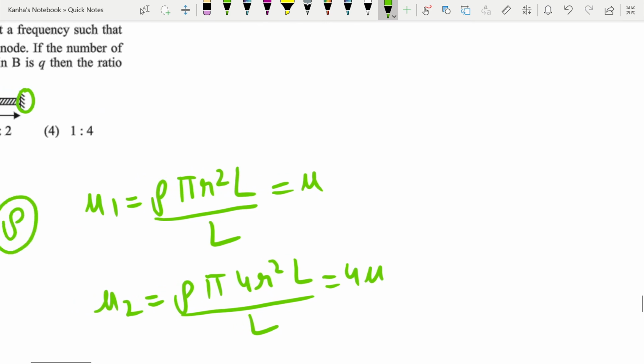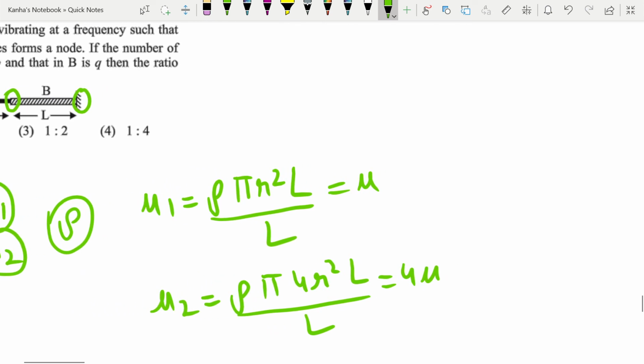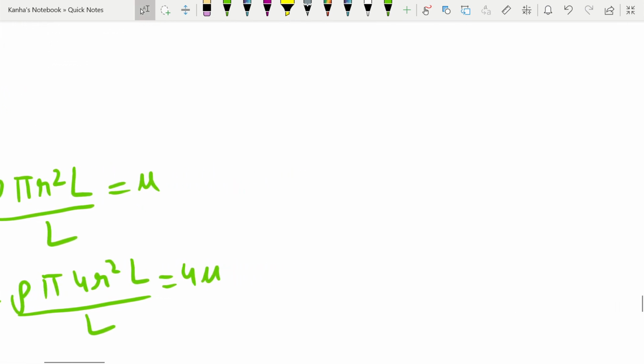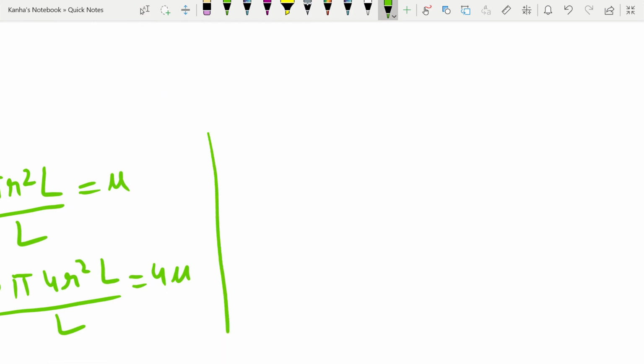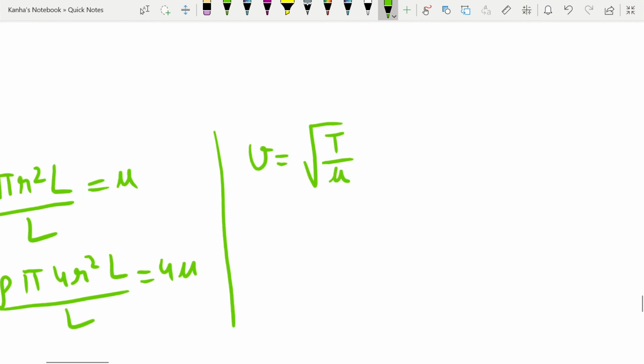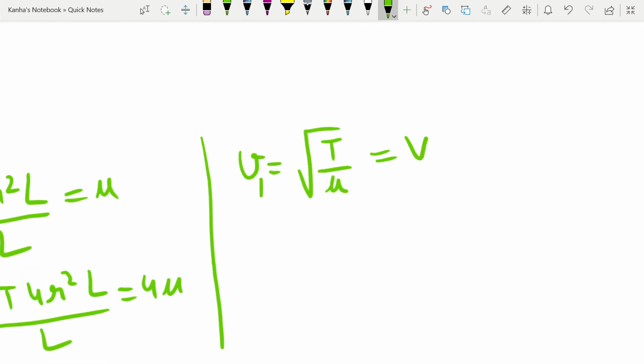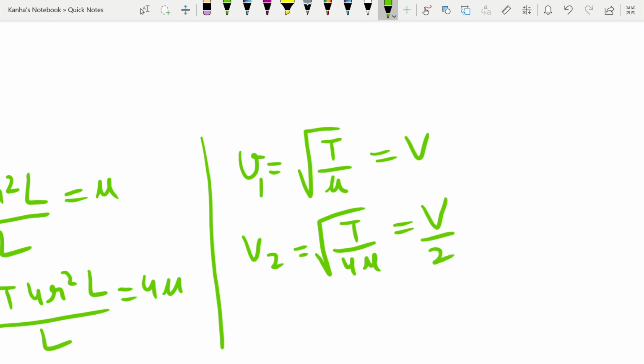With these things, you should first of all note that the tension in both is the same, equal to T. Now if you use the formula for velocity in a string or any wire, the velocity is given by root of T by mu. So for the first wire I will call the velocity V, and for the second it is root of T by 4 mu, which is nothing but V by 2.